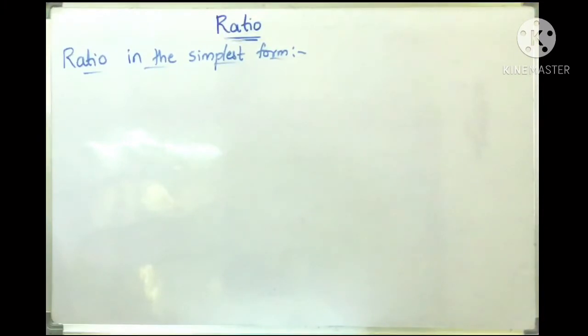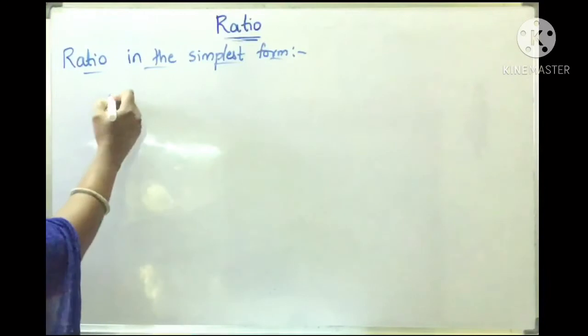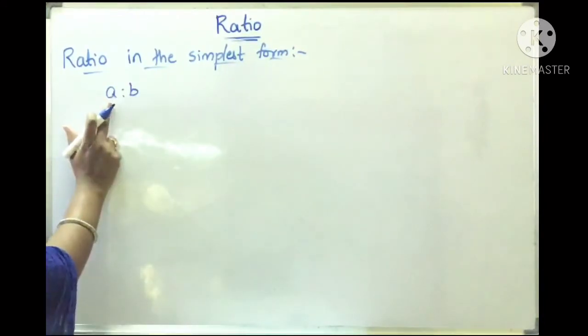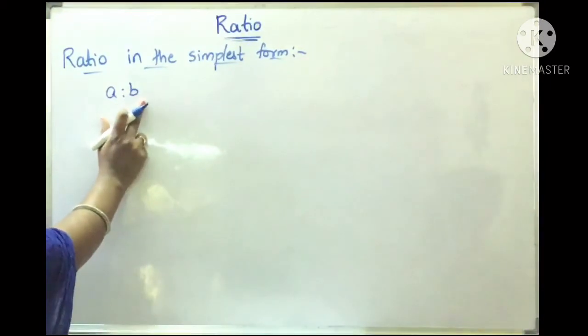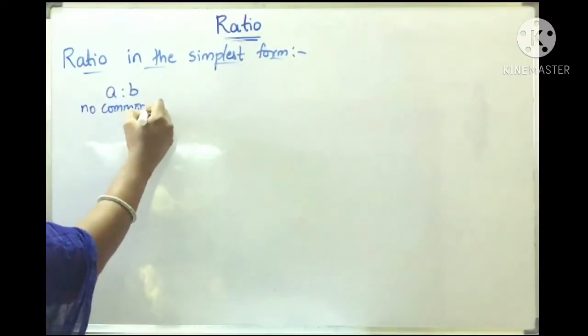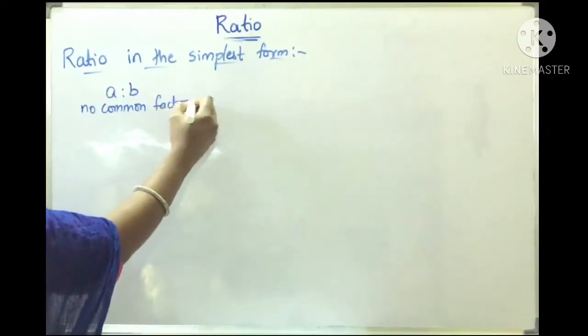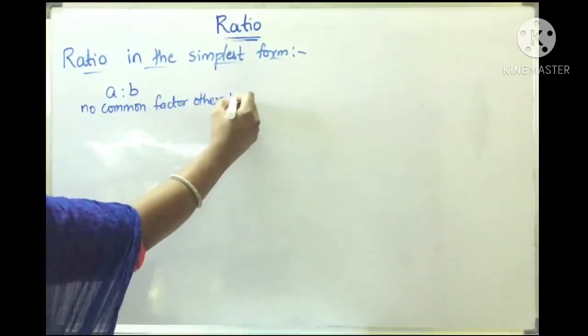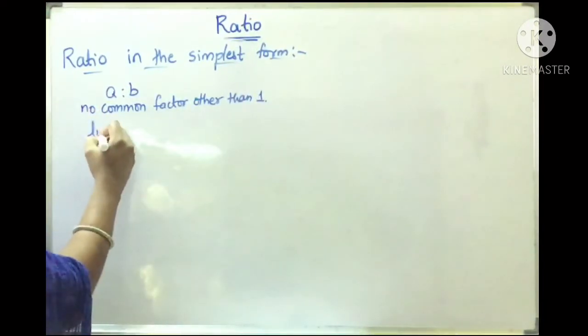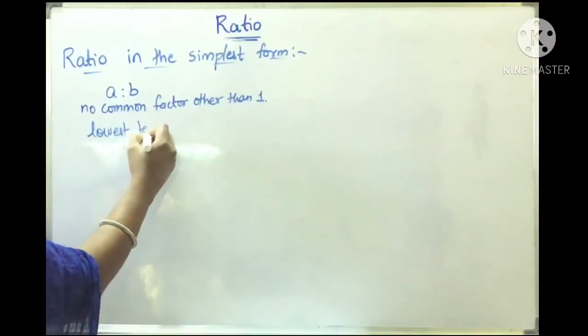Now, ratio in the simplest form. The ratio A is to B is said to be in simplest form if its antecedent and consequent have no common factor other than 1. A ratio in the simplest form is also called a ratio in lowest terms. We can also call it lowest terms.